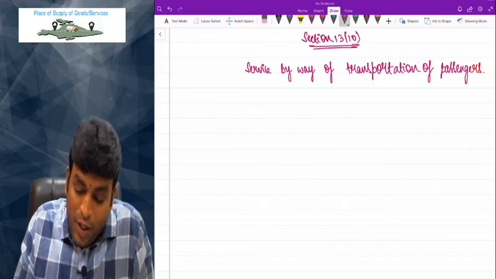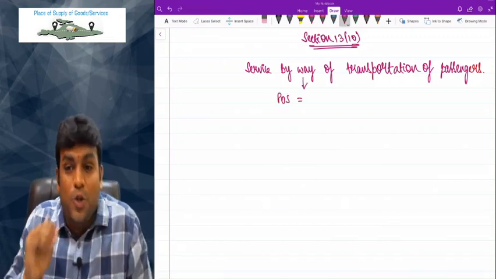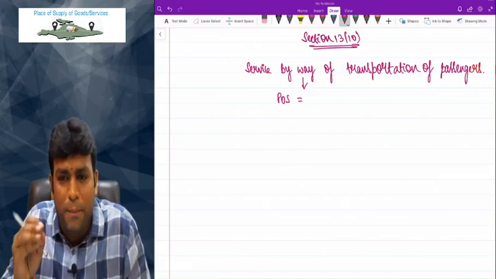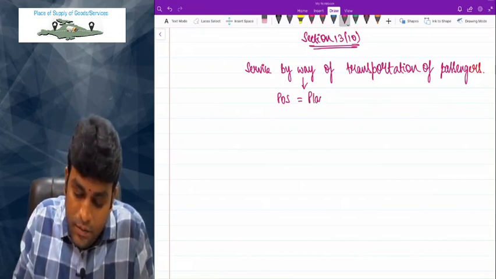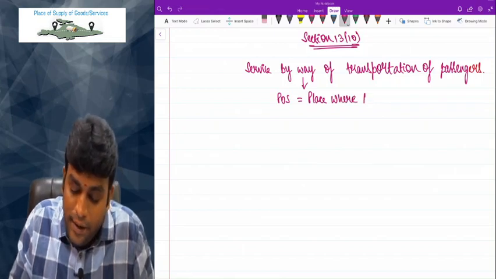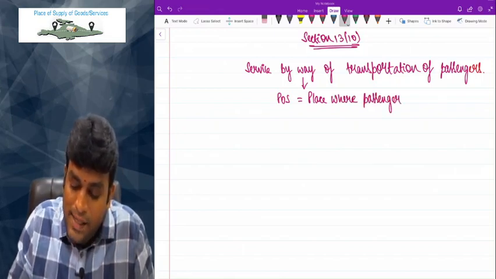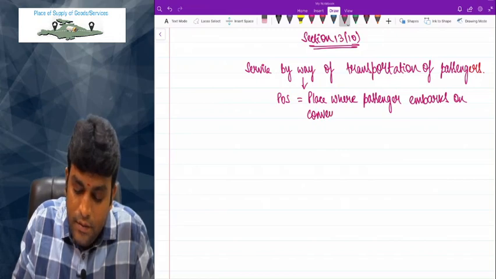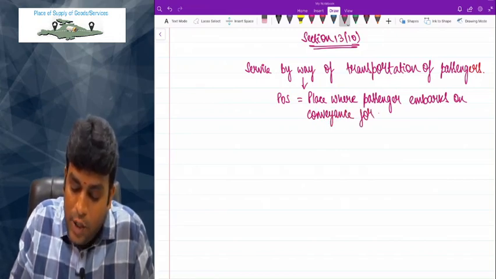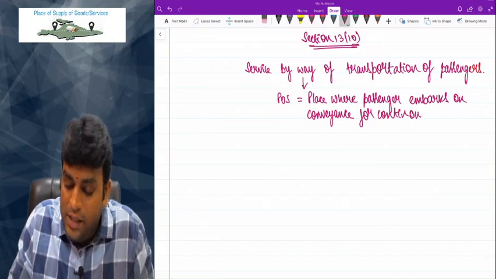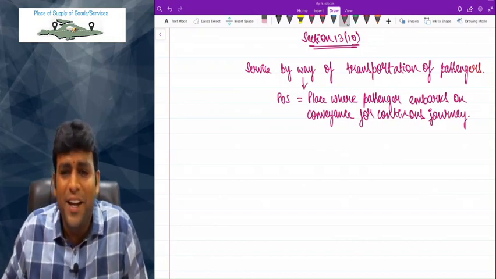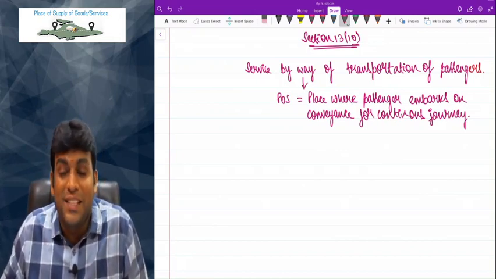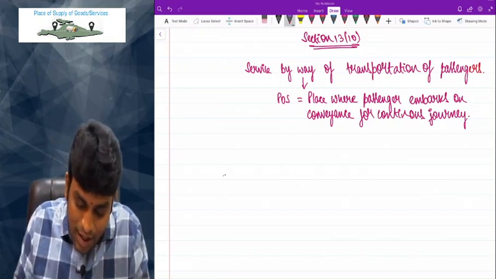Come on. And what did the law say in 13.10? In case of service by way of transportation of passenger, place of supply is the place where the passenger embarks on the conveyance for continuous journey. Already we heard this language in section 12.9. Same language we heard, no change at all. That's where I clearly say, my dear friends, that if you are perfect in 12, 13 is a very easy task. Listen now.